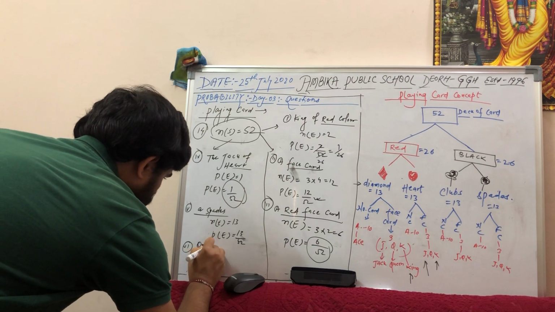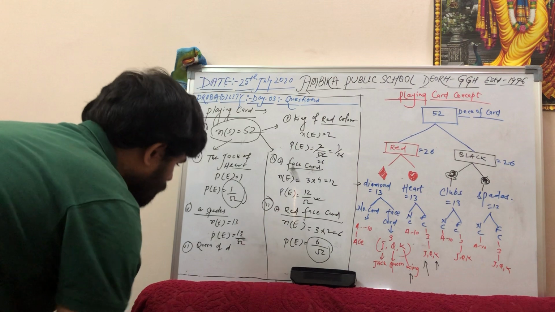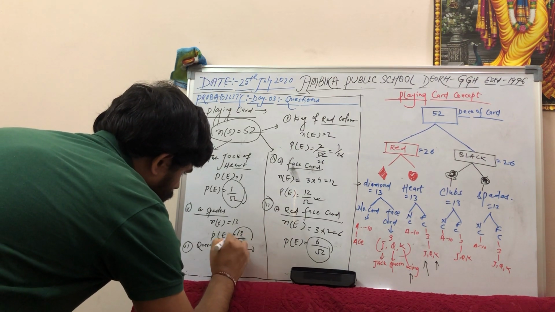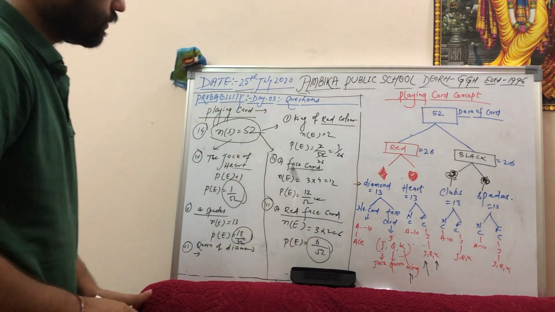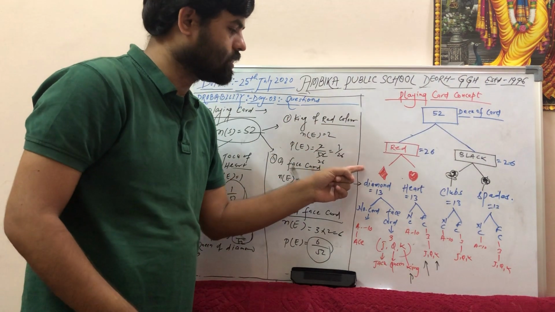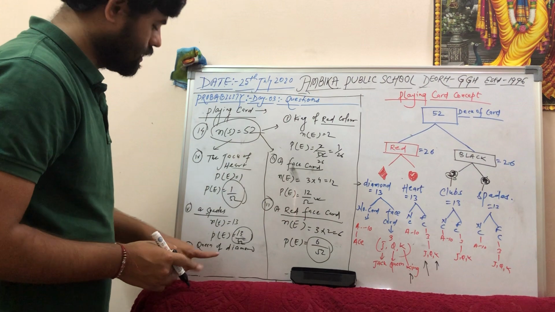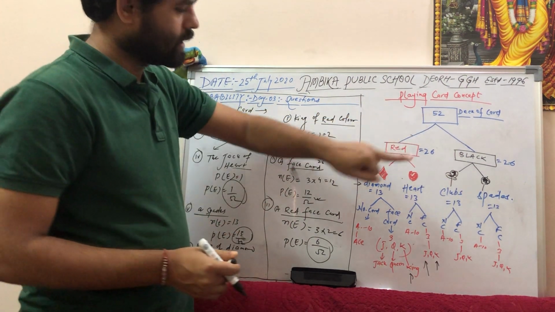Queen of Diamond. In the deck of cards, we'll go first to diamond. How to read it? Diamond का queen का probability कितना है? Of means का. तो diamond का queen. तो पहले हम जाएंगे diamond में.